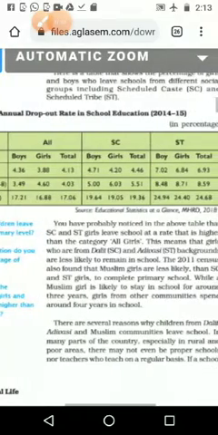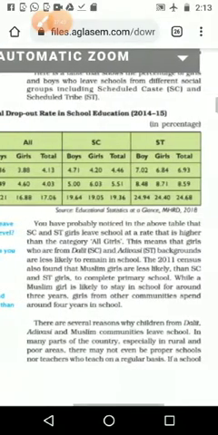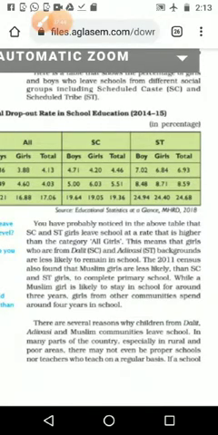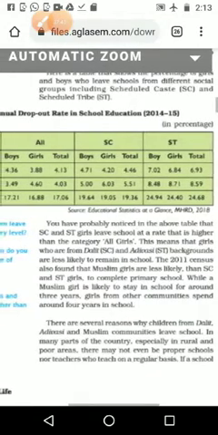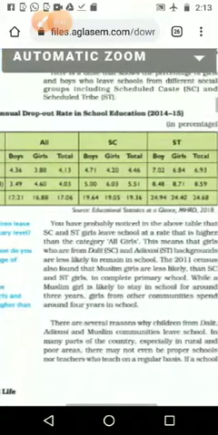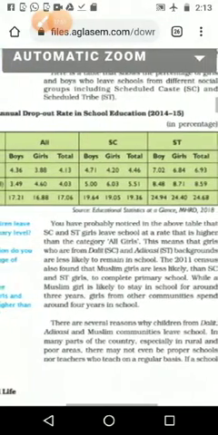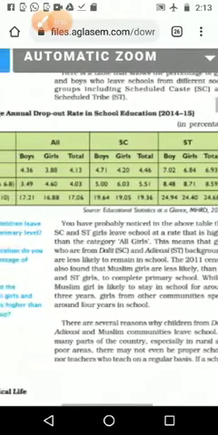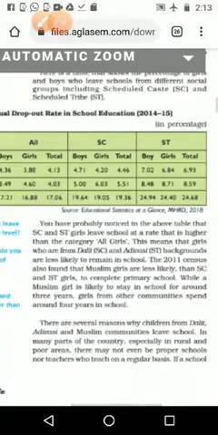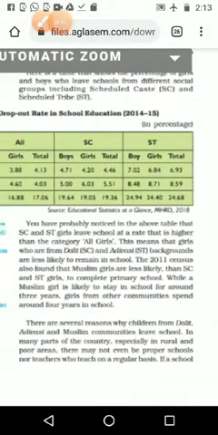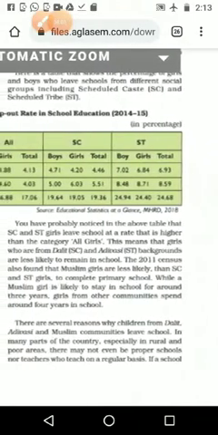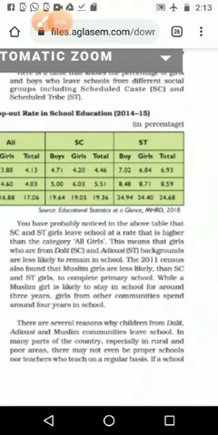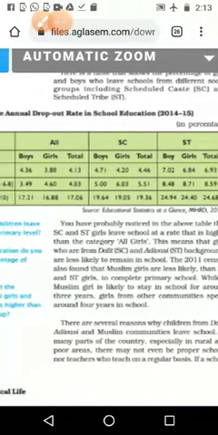Then again SC, at the primary level the boys' number is a little bit higher and the girls' number is less. Then in upper primary we can see the girls' dropout number is very high, and in the high school, the secondary level, it is more or less equal or with small variations. Then ST students at primary level, boys' dropouts are more, girls' dropouts are less, and in upper primary level it is more or less the same, and at the secondary level also more or less the same, not that much difference.